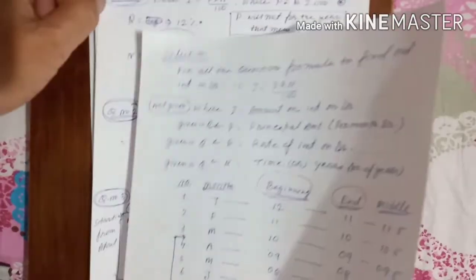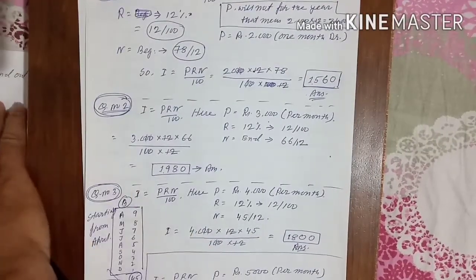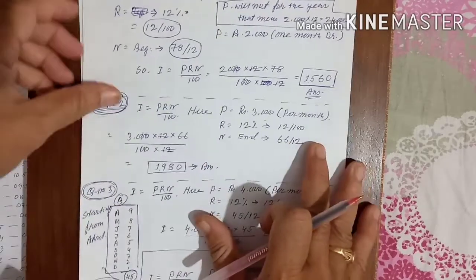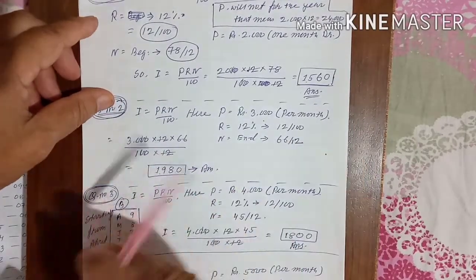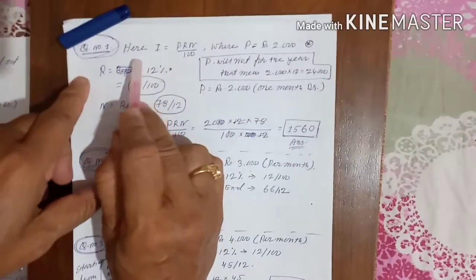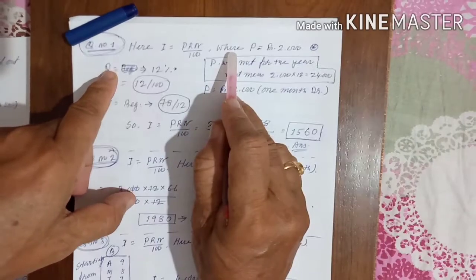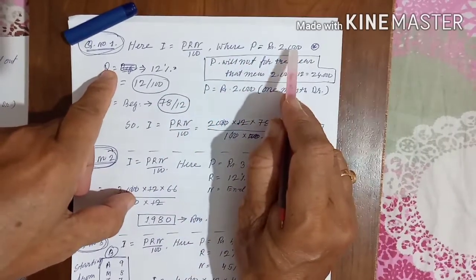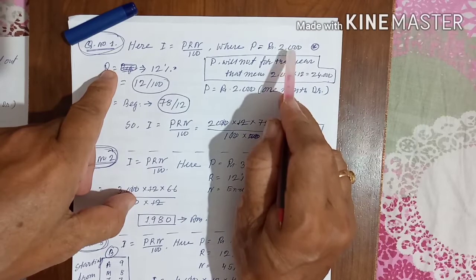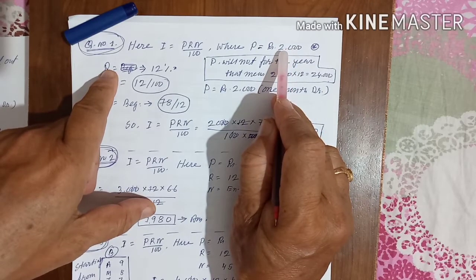The first sum I want to repeat. The first sum is: Mr. Ram has withdrawn rupees 2000 in the beginning of every month. So, as I told you, I is equal to PRN divided by 100, where P is equal to how much? 2000. Once again I want to tell you, P is 2000, not 2000 into 12, which would be 24,000.